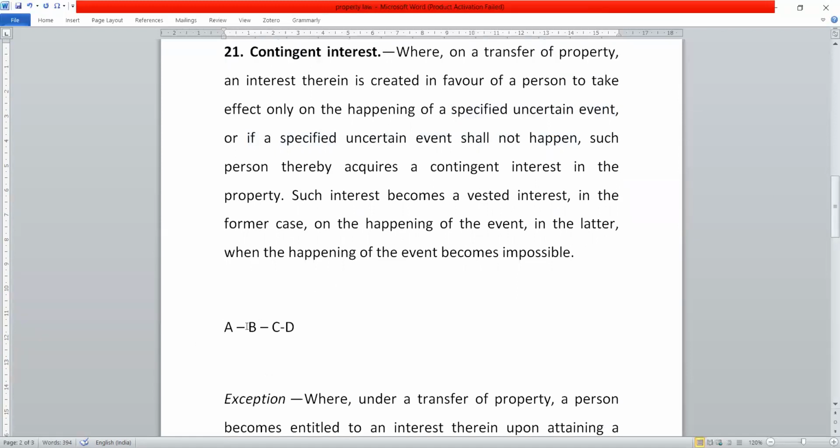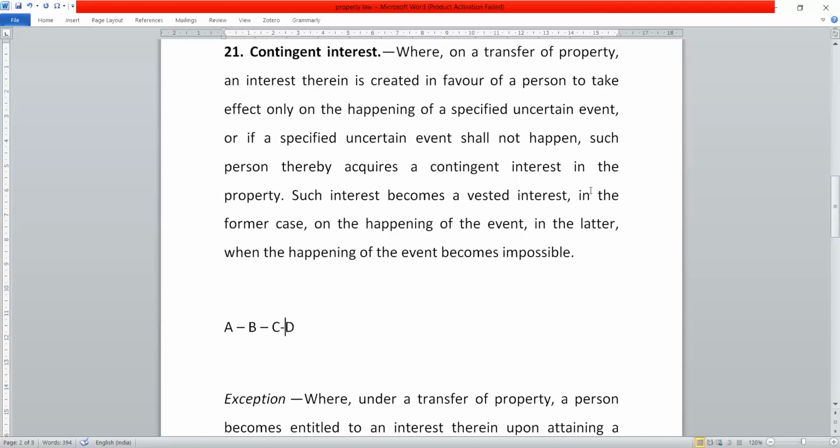A transfers the property to B on a condition that the property will get transferred to B only when C will have a daughter in future, right? So technically this transfer between A and B is dependent upon the happening of an uncertain event, which is the birth of a daughter to C. C may not have any child, or C may have sons only. So this is technically a specified uncertain event.